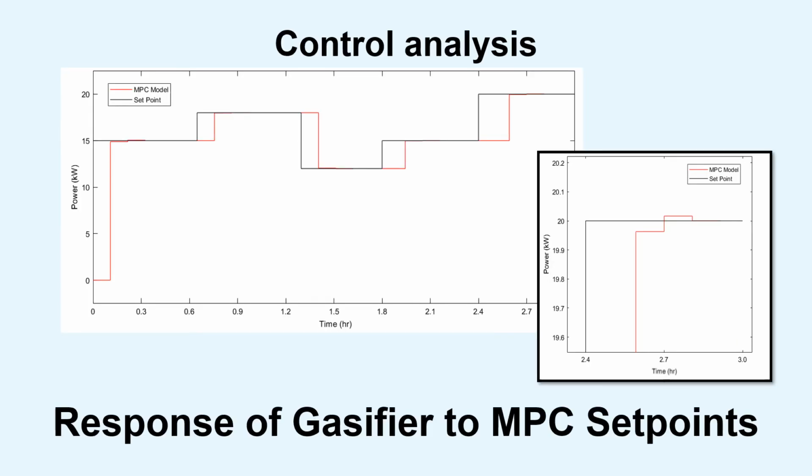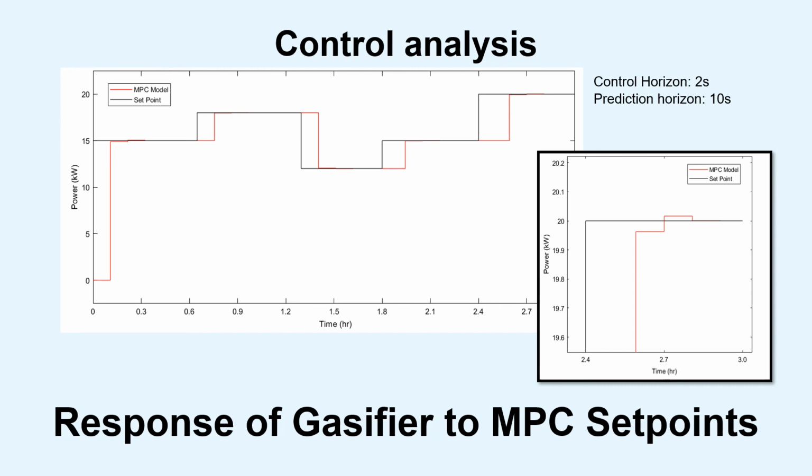By designing the MPC controller, it was found that the best control and prediction horizon of this control system is set to be 2 seconds and 10 seconds respectively. The control analysis is conducted in the Simulink environment based on the set point trajectories 15, 18, 12, 15, and 20 kW using Model Predictive Controller MPC. From this figure, it was found that the MPC has ramped up the gasifier power output to the required demand whenever the set point changes.